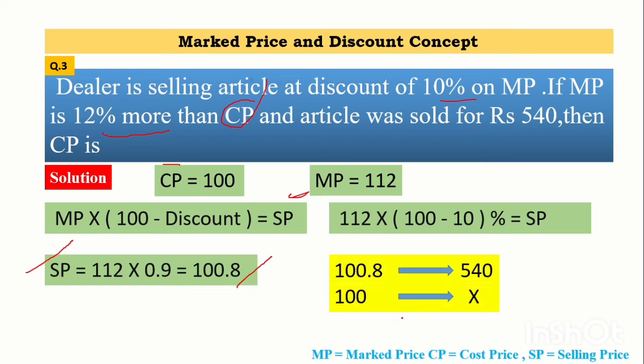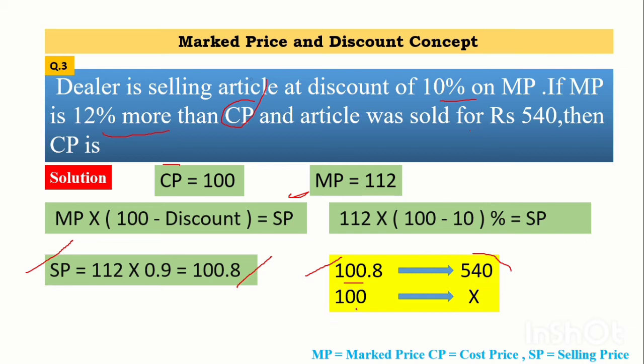So I will write here on one side the considered value, and on the other side the actual value. I have considered CP as 100, then I get the value of SP, that is 100.8. Okay, and the actual value which is given in the problem for SP is 540.